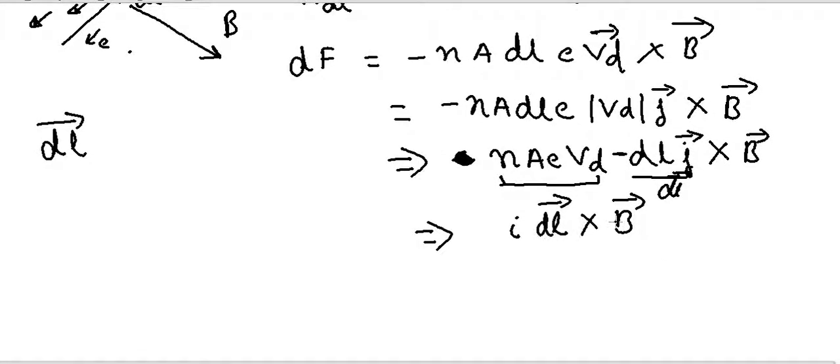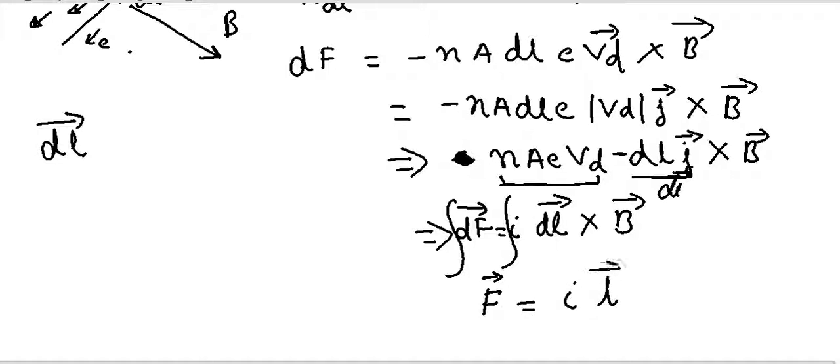So I dl cross B is equal to dF. The total force on the full wire can be obtained by integrating both sides. The integration of dF will be the total force on the wire, which is equal to I times the integration of dl, which is the total length of the wire, cross B. So this is the expression for the force experienced by a wire which is carrying a current I and is of length L.